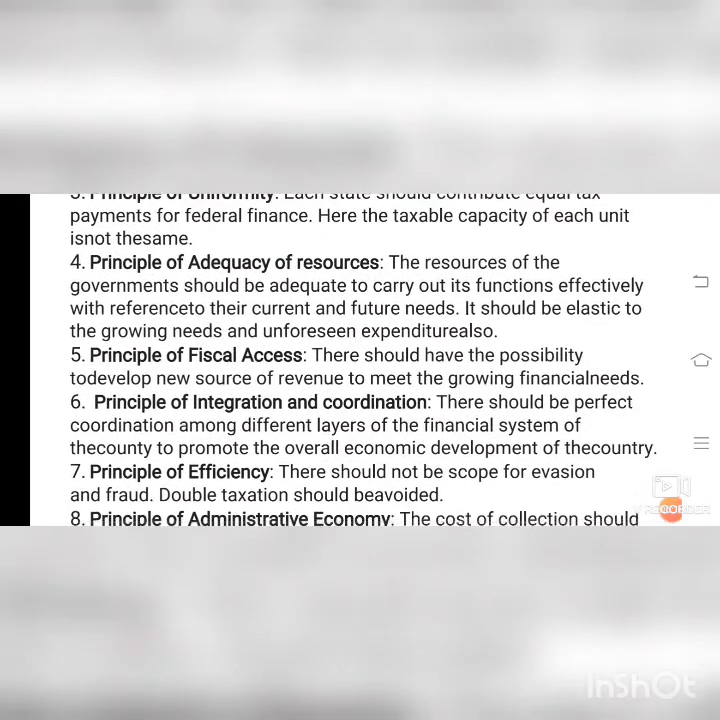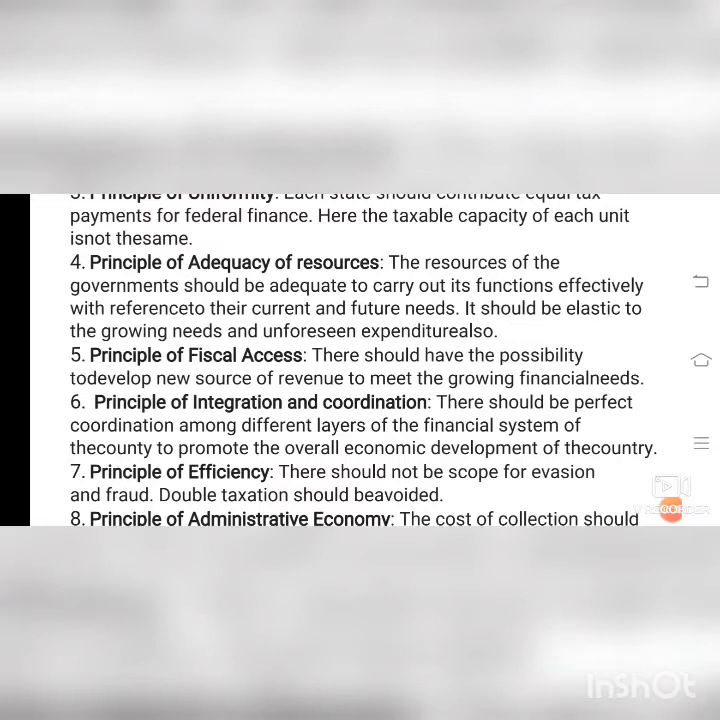Principle of integration and coordination. There should be perfect coordination among different layers of the financial system of the country to promote the overall economic development of the country. This decision will be taken by the financial minister. So, the financial minister will decide a proper tax, then only they will get a proper revenue and they can do any economic development to the country.